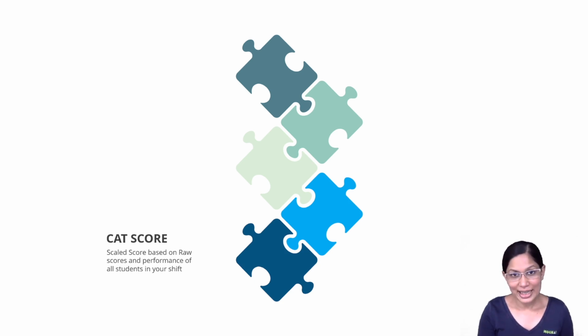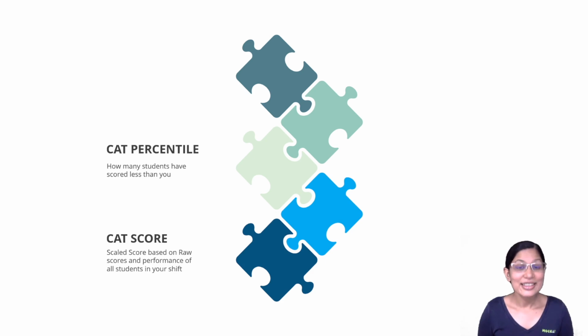Now, once you have your CAT score, based on the number of people that have scored the same mark or less than you, you get your CAT percentile. So your 99th percentile doesn't mean that you're getting 99% marks. It simply means that whatever marks you've scored overall, 99% have scored either the same marks as you or less than you. So of the 2 lakh odd people, about 99% or exactly 99% rather are going to have scored less than or equal to you. So you get your overall CAT percentile, which is what we are speaking about when we speak about the 99th percentile. And you also get a percentile for each section based on how many people have scored less than or equal to you. So that's your CAT percentile.